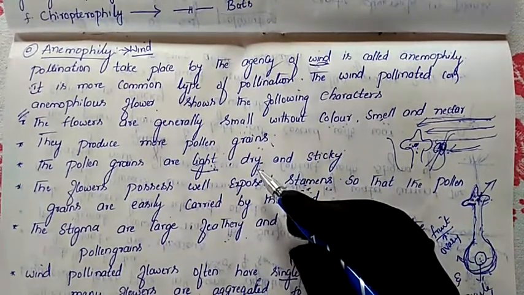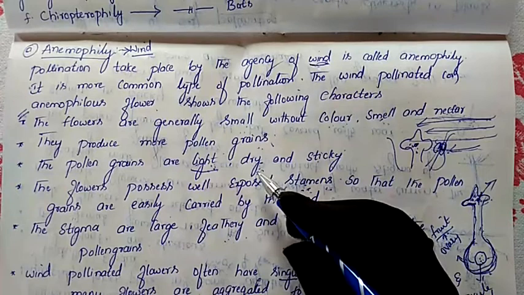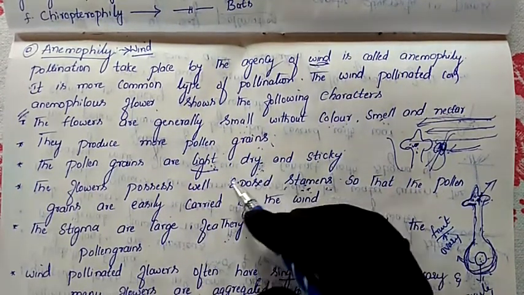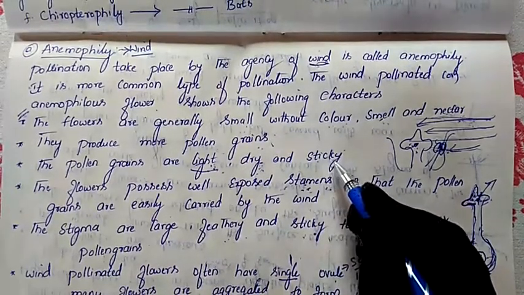If they are in a wet condition, the wind is unable to carry them. So that's why the pollen grain will be dry. They have less weight, they are dry, and even they will be sticky.